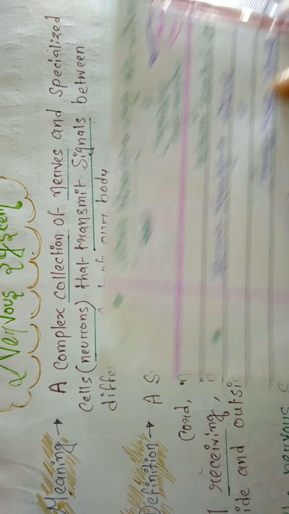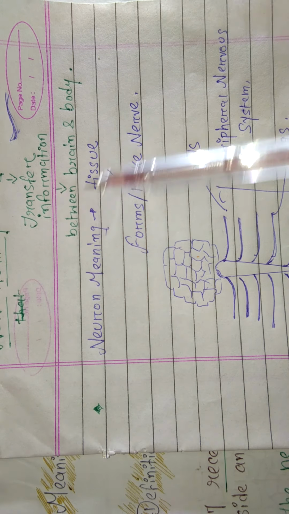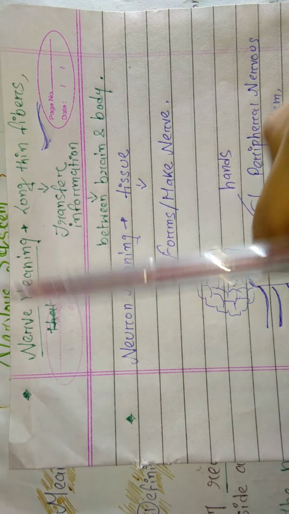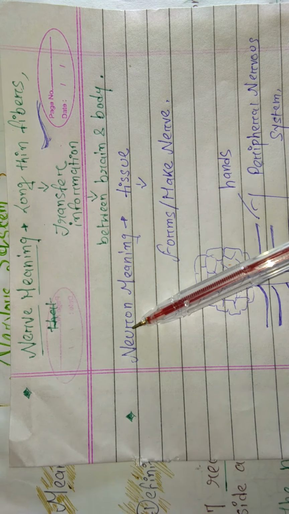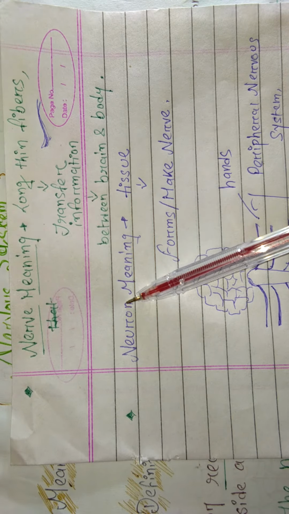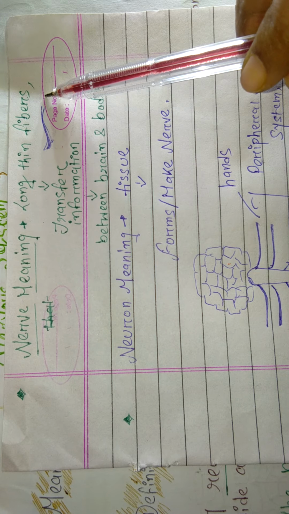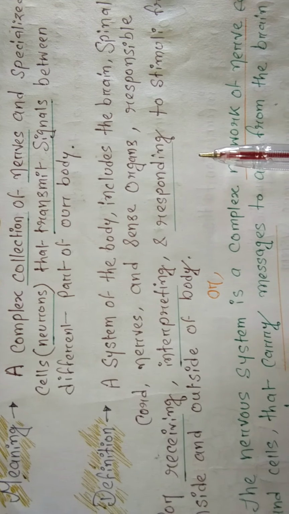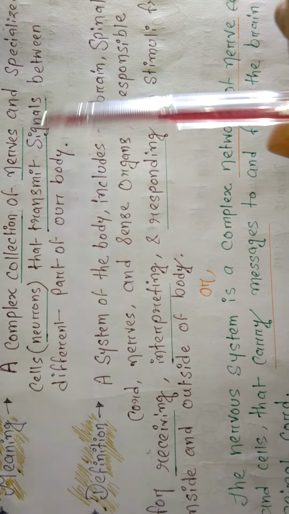Now neuron. Here we studied neuron, the specialized cell. See what is the meaning of neuron. A neuron is a tissue that makes or forms nerve. Nerve is a long thin fiber and this long thin fiber is made from neurons. Neurons are the tissue. Neurons make nerve, and the nerve is a long thin fiber that transfers information. I hope that's clear, right? So I hope the meaning is clear. That is a collection of nerves and they transmit signals from different parts of our body.